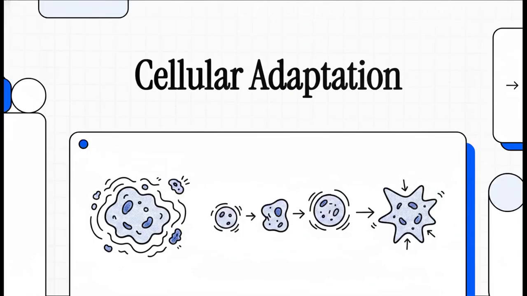We are going to dive into a truly fascinating topic, the incredible ways our very own cells adapt to survive microscopic stress. I mean, just think about your own body for a second. You are constantly exposed to changing environments, varying workloads, unpredictable external pressures, right? But our cells? They don't just sit there and take it. They're highly dynamic. They literally have a built-in survival toolkit that allows them to shift, shrink, grow, or even completely change their identity just to stay alive. And today, we're going to break down exactly how they pull off these microscopic miracles.